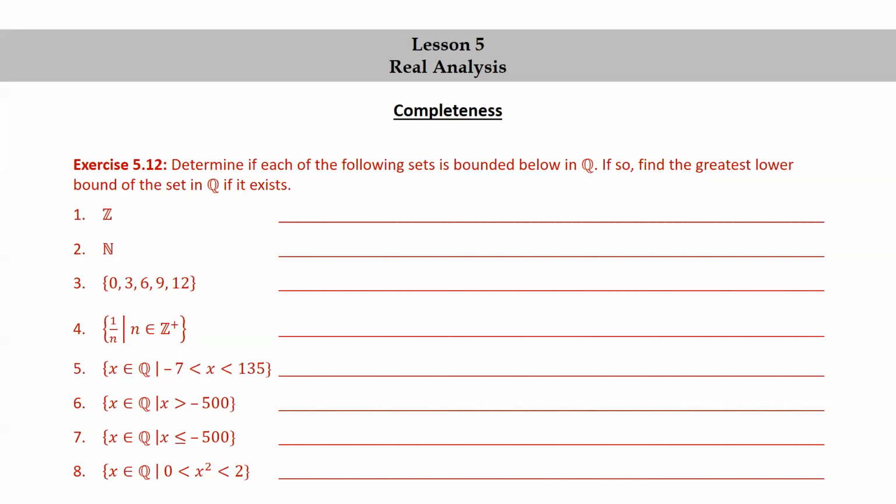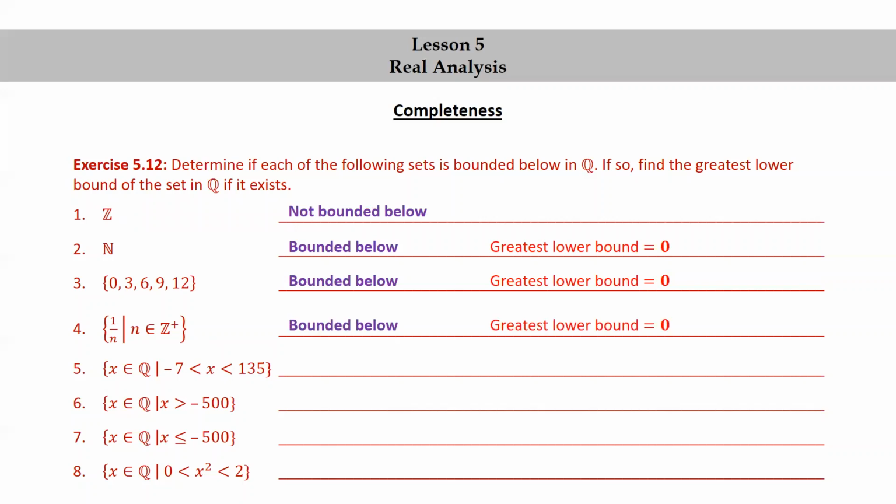Okay, Z is not bounded below. N is bounded below, the greatest lower bound is 0. The set consisting of 0, 3, 6, 9, and 12 is bounded below, the greatest lower bound is 0. The set of 1 over n such that n is a positive integer is bounded below, the greatest lower bound is 0. The set of rational numbers x such that -7 is less than x, which is less than 135, is bounded below, the greatest lower bound is -7.